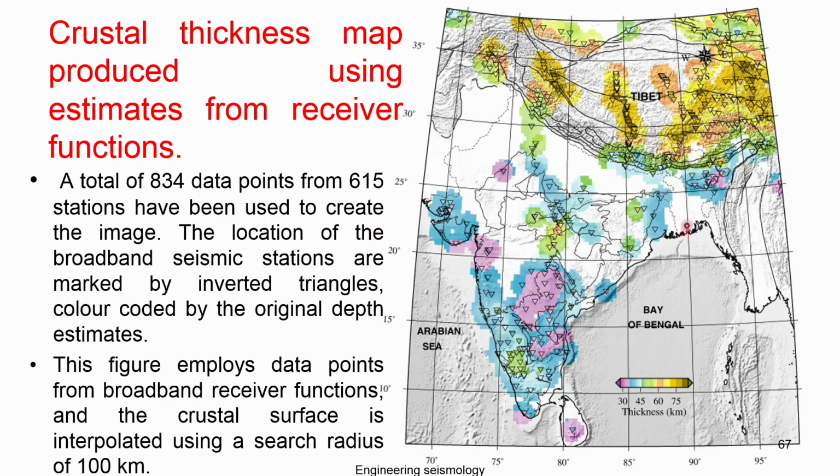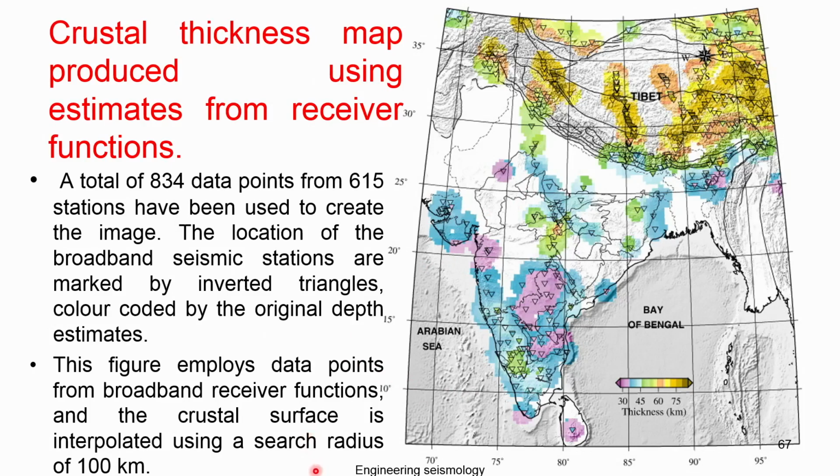This map was prepared throughout India, and wherever the white gap is there, actually no such study has been done. That is what it indicates, because these people generally deploy stations soon after some earthquake, from funding, at places, and try to understand how it varies. These people used a total of 834 data points from 621 stations to create the image. The locations of the broadband seismic stations are marked with inverted triangles, okay.